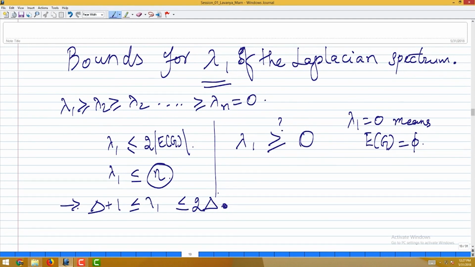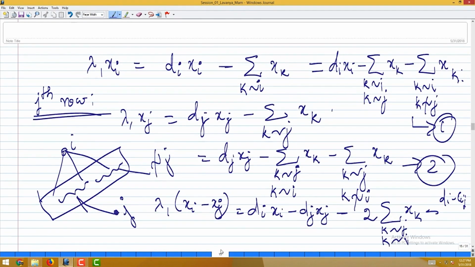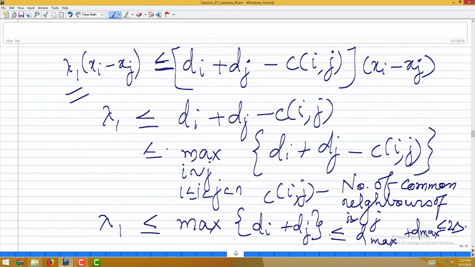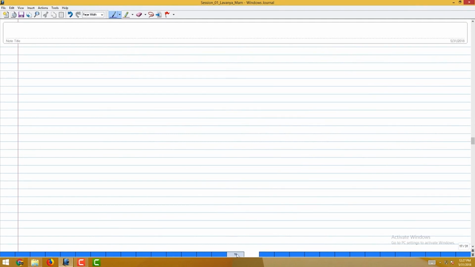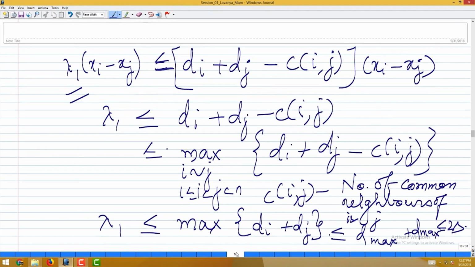Lambda_1 is less than or equal to 2 times the maximum degree. So this is one result. There are also further improvements on this that you will be seeing. Can you tell me where this is attained? Have we seen any class where this is attained? We have seen at least one class of graph where this upper bound is attained.